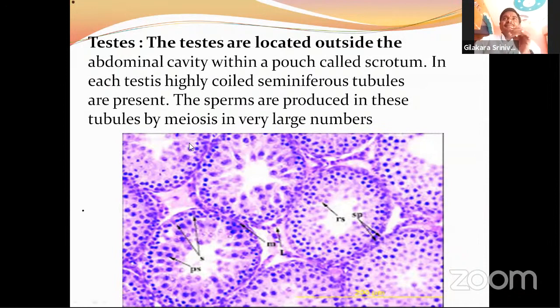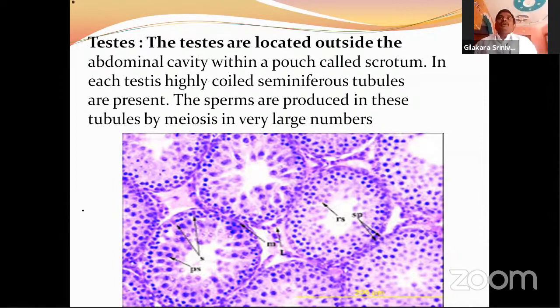Each testis contains several lobes, and each lobe contains several tubules, the seminiferous tubules, lined with germinal epithelium. This results in the production of sperm cells, which are in haploid condition. Millions of these sperm cells move into the duct system, into the vasa efferentia.